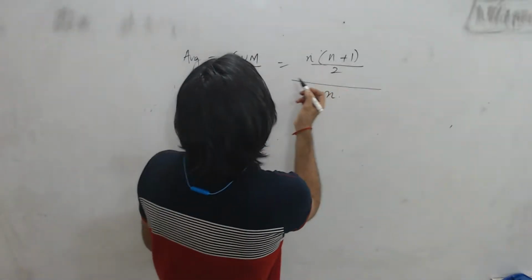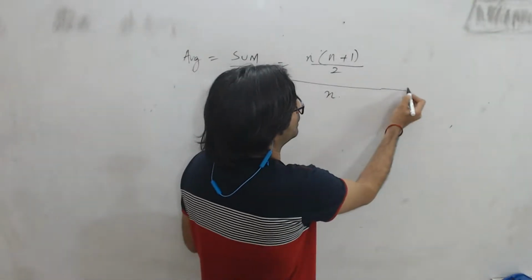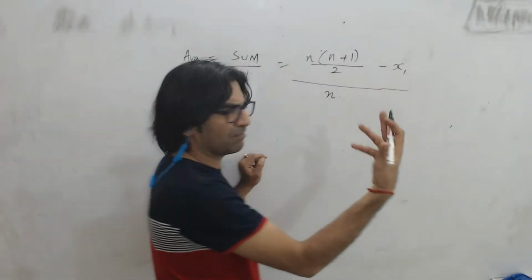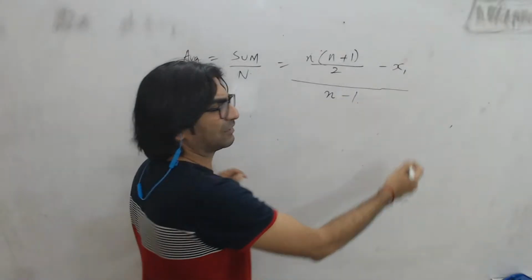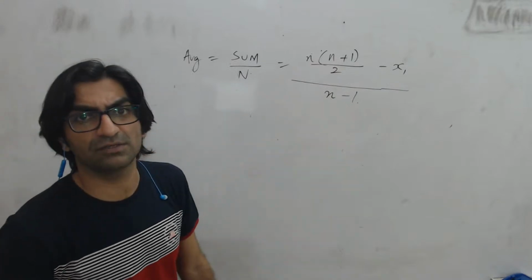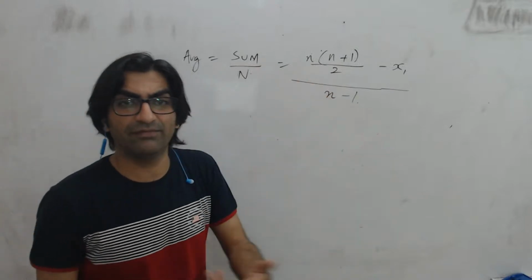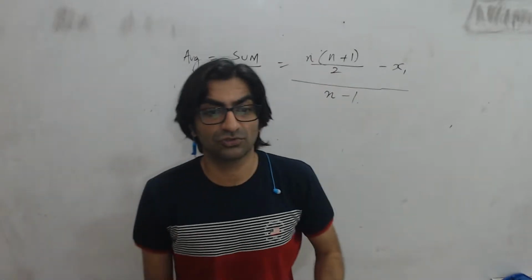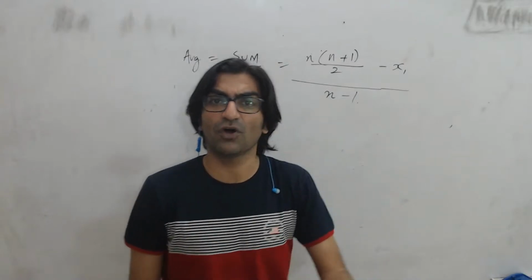So you are thinking that the actual average calculated won't be this. The actual average calculated will be this minus some number that a student is not counting, and that one number is not being counted in the average. So the number of numbers is not n, it's going to be n minus 1. So this is going to be the actual average that every student calculates, right? Okay, this is what is given, and it also says the average of all averages.